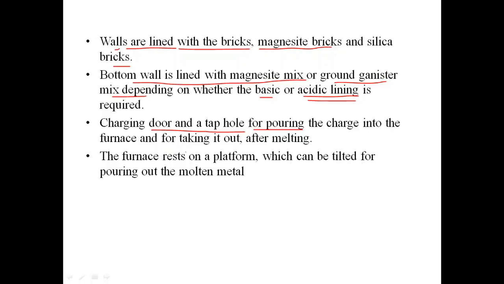As I already told you, the furnace has to be placed on a platform which can be tilted, which means we will have a tilting portion. We should have a mechanism for tilting the furnace so that it can be tilted for pouring out the molten metal. The largest furnaces are equipped with a side door, as I already told you.